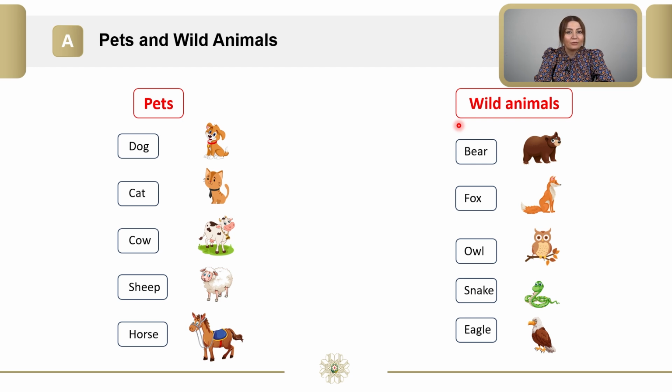Now let's have a look at some pets. Dog, cat, cow, sheep, horse. Now have a look at some wild animals. Bear, fox, owl, snake, eagle.